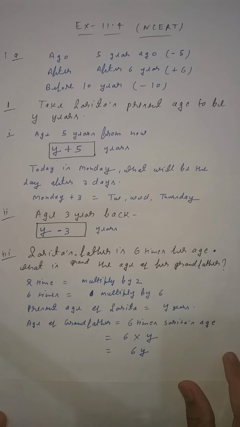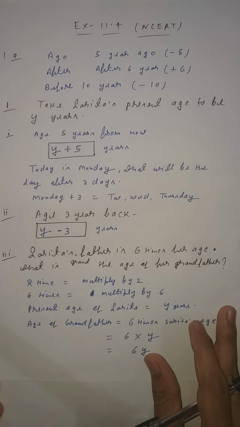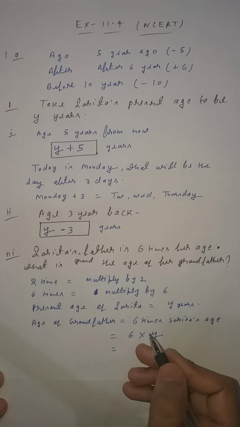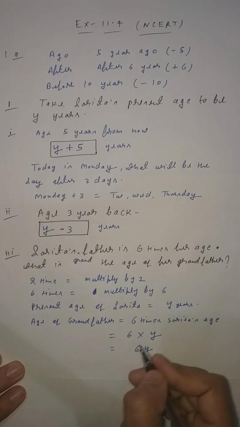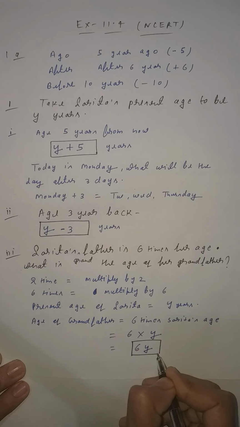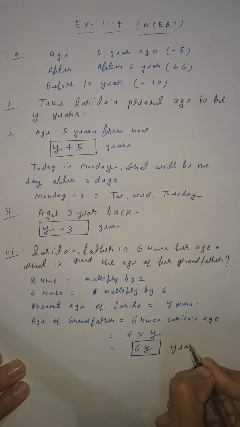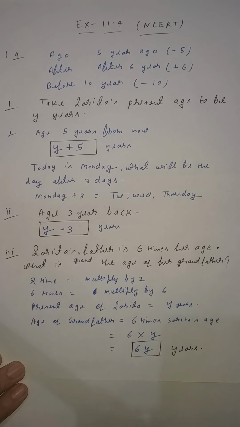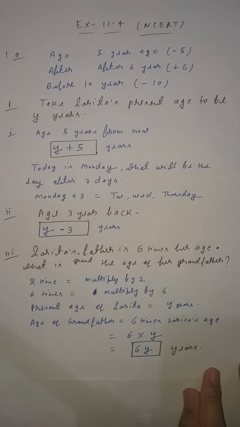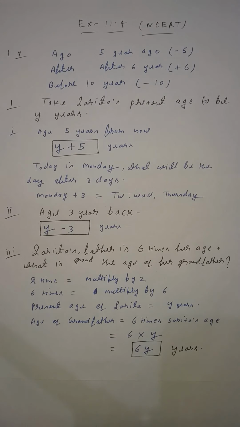Clear student? Because you know that 6 times means you have to multiply by 6. So this is 6y years. I think this is clear. Very easy. If 5 times is given, you have to multiply by 5. I cleared the concept of how you have to multiply by 6 and how you have to choose when ago is given, after is given, before is given. Clear student? Now move to the next question.